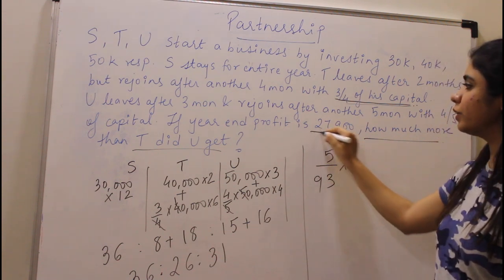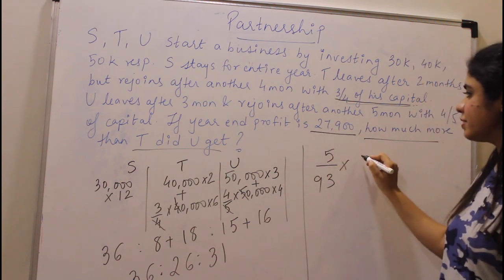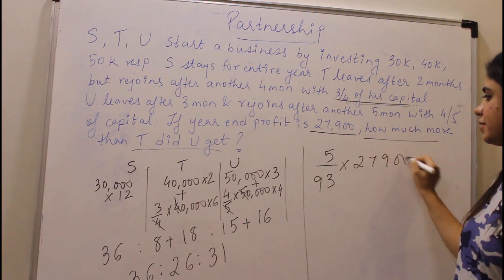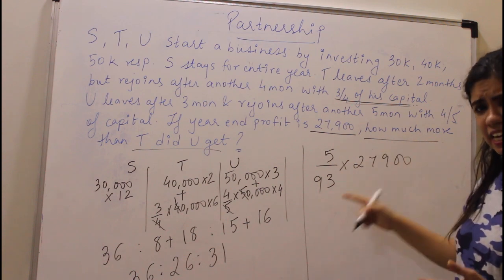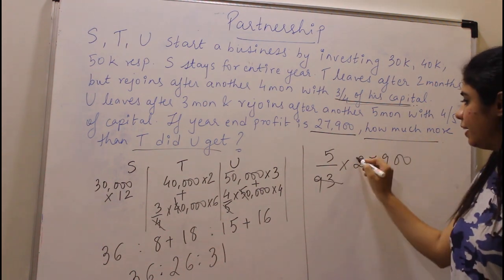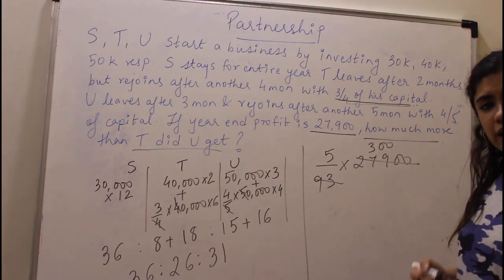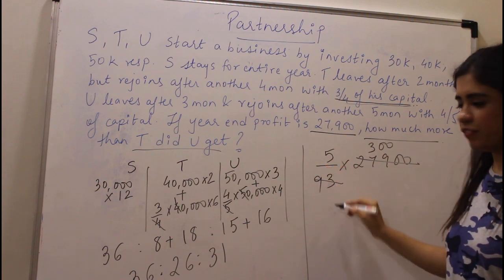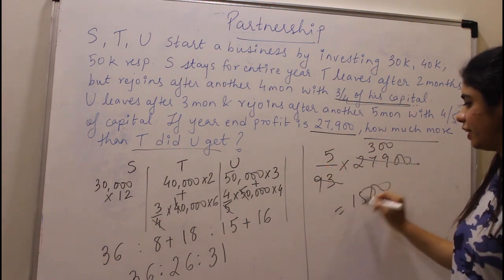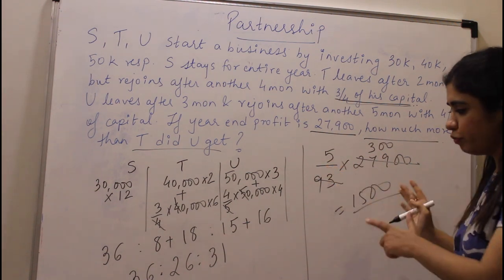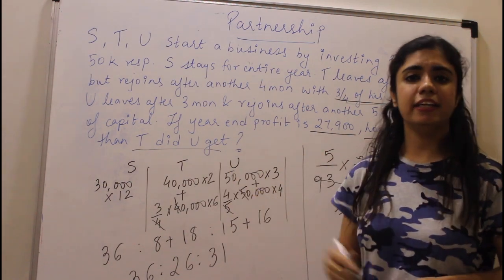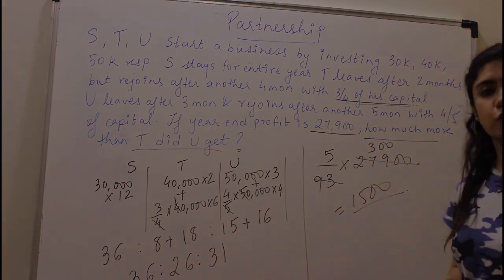Of my total profit. The total profit is 27,900. 93, if I multiply by 3, I will get 279 and 2 zeros. So my answer will be 300 into 5. My answer is 1500. So U got 1500 more than T. So this becomes your answer.